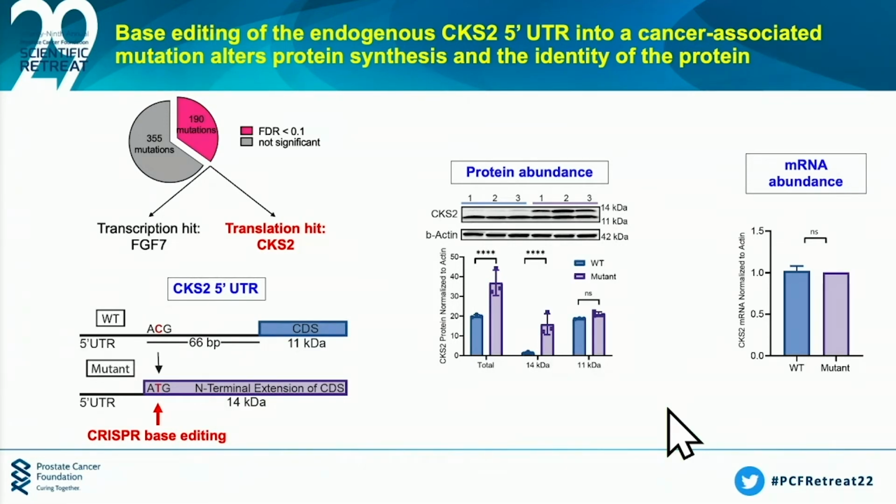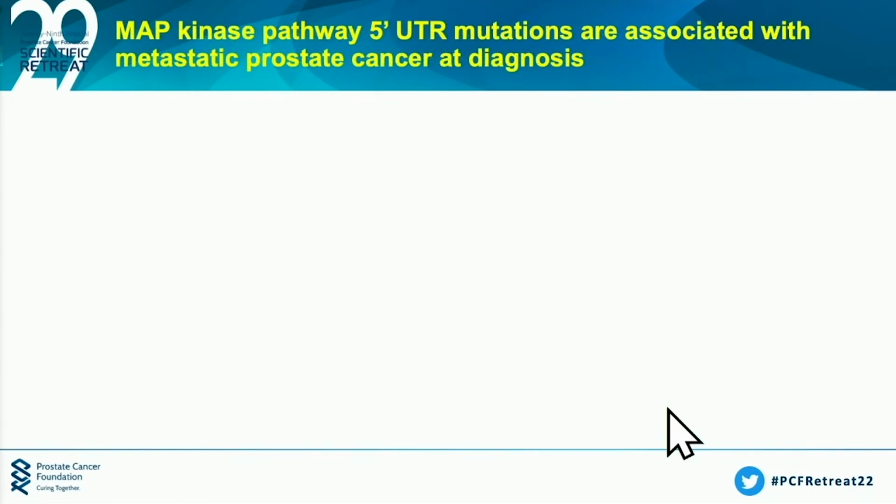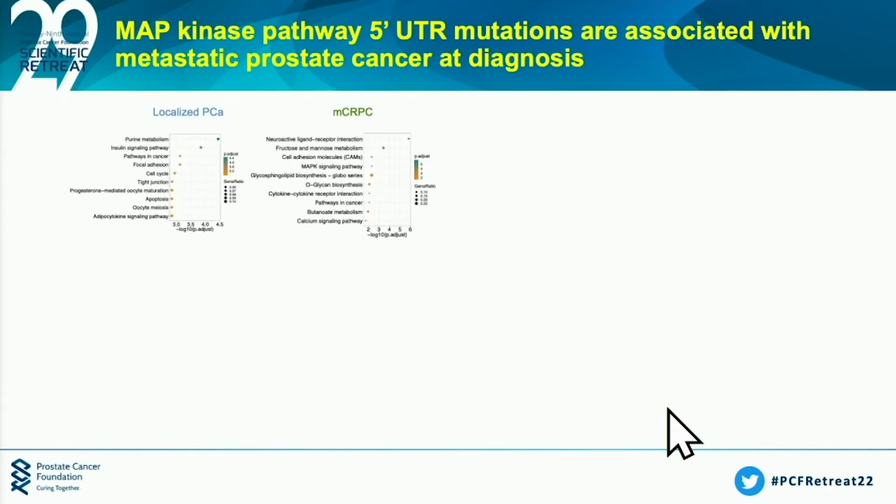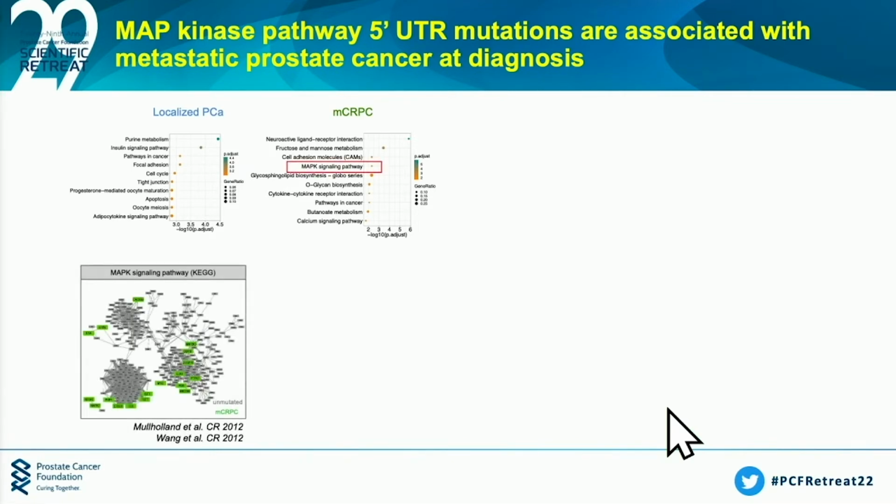Now, given all the sequencing data we had, as well as the patient-related data, we sought to determine if there's any outcomes association with 5' UTR mutations. We took the data set and split it into localized and metastatic, and did gene set enrichment analysis. What we noticed was that the MAP kinase signaling pathway was enriched in patients with metastatic disease. When we saw this data, we immediately thought of Hong Wu's paper as well as Michael Shen's paper showing that if you hyperactivate MYC, that leads to metastasis in mouse models.